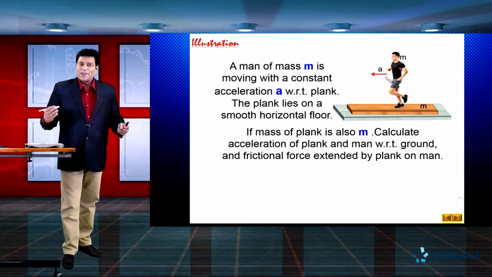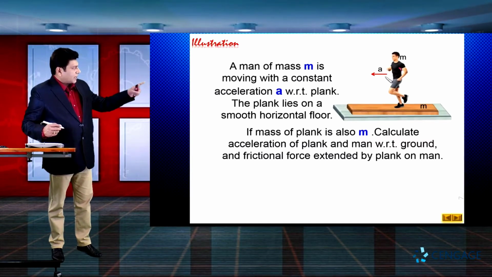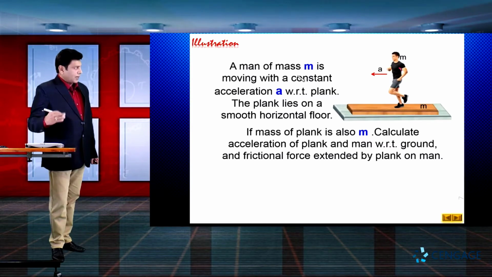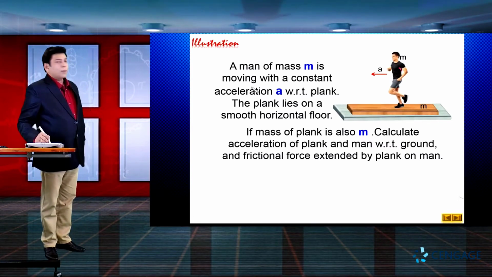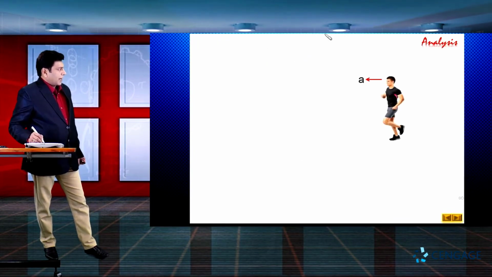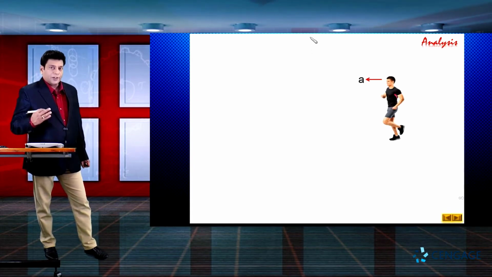As we discussed in the theory part, this friction force, exerted by the plank on the man, should be static in nature. So the first and foremost thing is drawing the free body diagram. Let us draw the free body diagram of the man. Let us make the diagram of the man and draw the acceleration in the leftward direction, right?